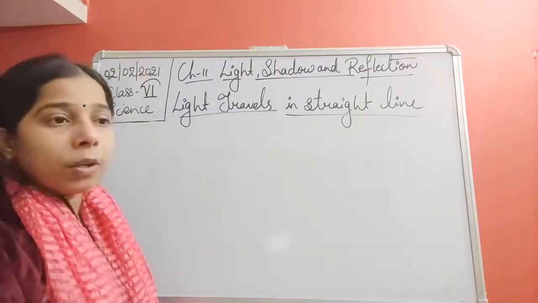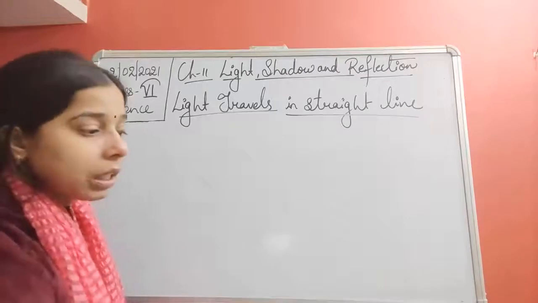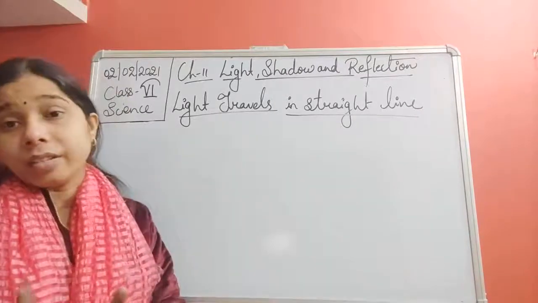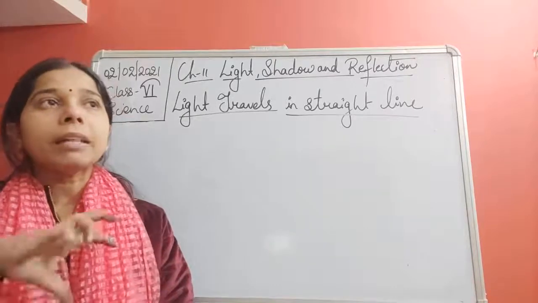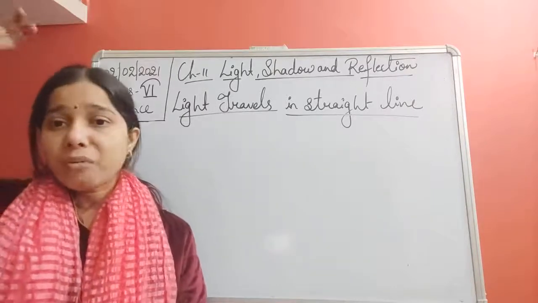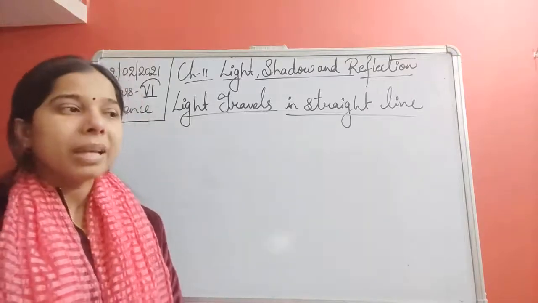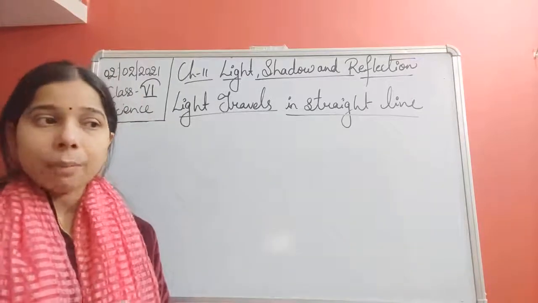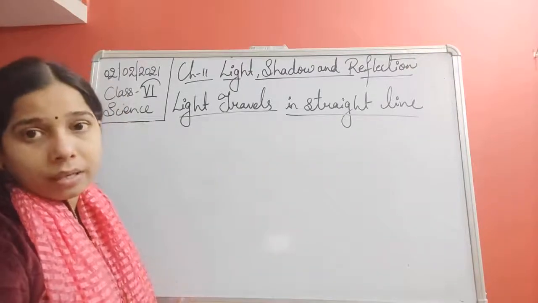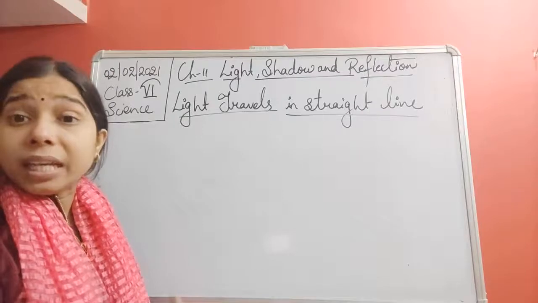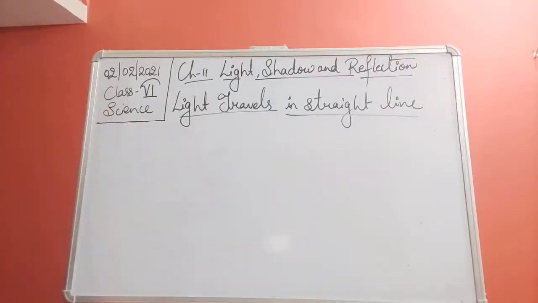Even if you are on a terrace and you take a torch and flash it, you will find that a straight beam of light is produced in the darkness. Basically, why does it happen? It happens because light travels in a straight line. This is the nature of light, that it travels in a straight line.